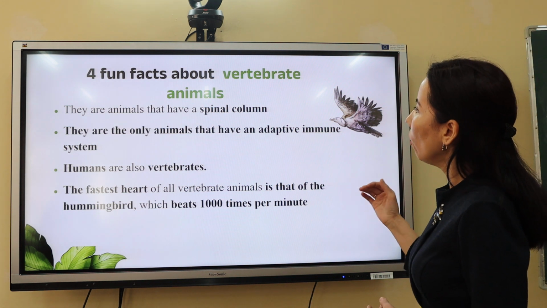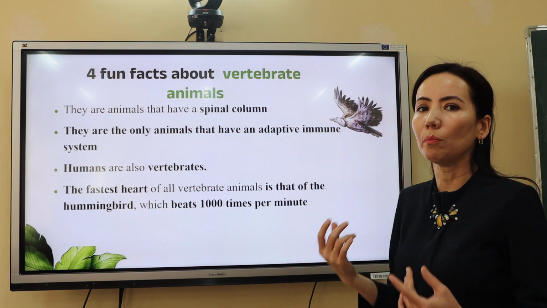So, they are the only animals that have an adaptive immune system.